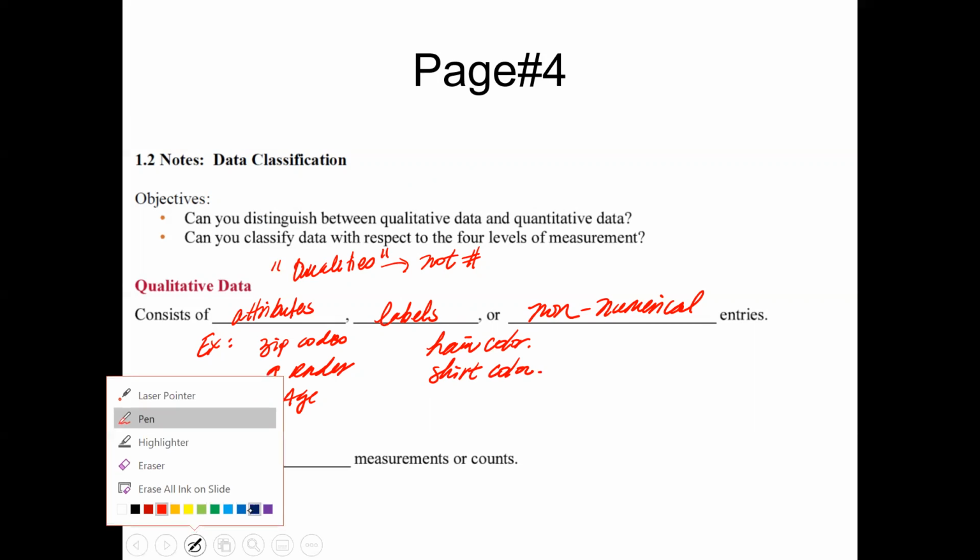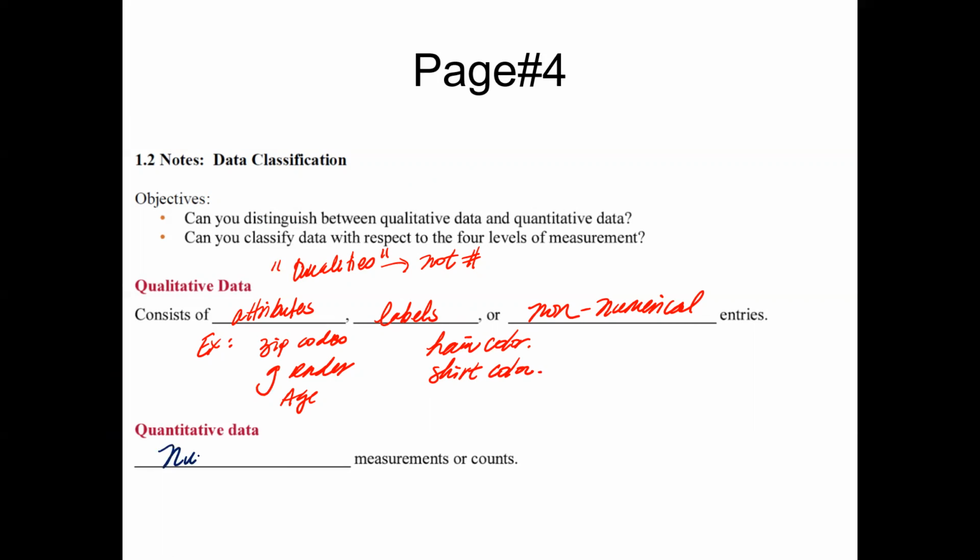Quantitative, on the other hand, is going to be numerical measurements or counts. So some examples of this will be somebody's height. Okay, you would have to have something in feet and inches, or in centimeters if you're in the UK. Somebody's weight in pounds. It could be somebody's age.